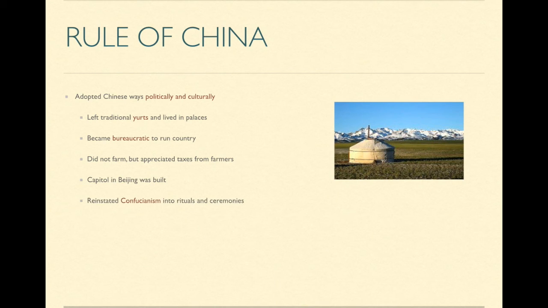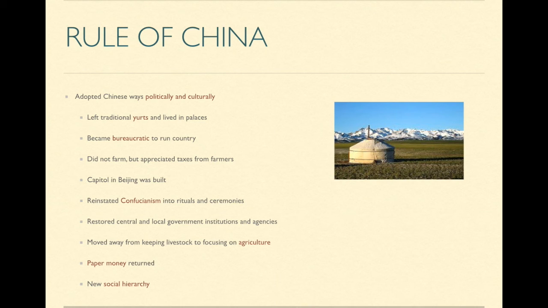They reinstated Confucianism into rituals and ceremonies, and do recall that Confucianism was the official state ideology of many dynasties. They also started to restore central and local government institutions and agencies. They moved away from keeping livestock to focusing on agriculture, and paper money returned. Paper money was already introduced before the Yuan dynasty, but they continued the tradition of paper money.